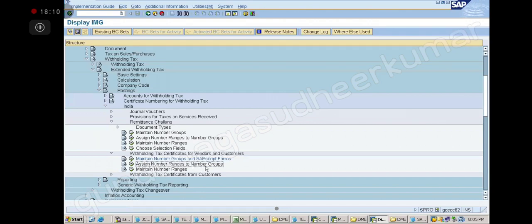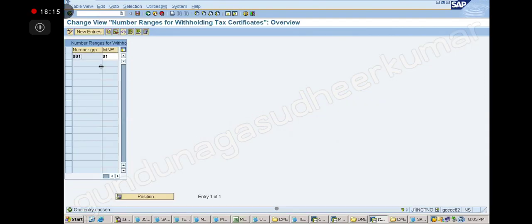Assign number ranges to number groups. Go there. Assign number ranges to number groups. 001 you give. Okay, again new entries you give like this. 001 you give and then 01. Perfect. Sir, what is 01? 01 is like the essay, you give 01, no? Before, you don't give the number directly, no? You have one number in the middle, correct? Yes, sir. Got it, sir.